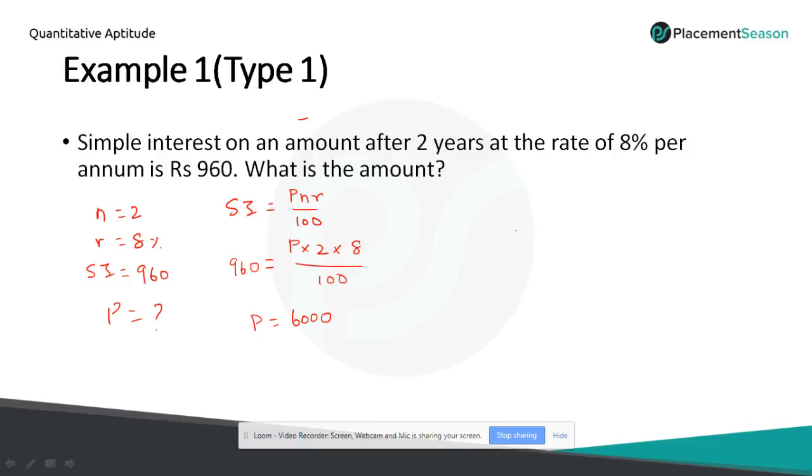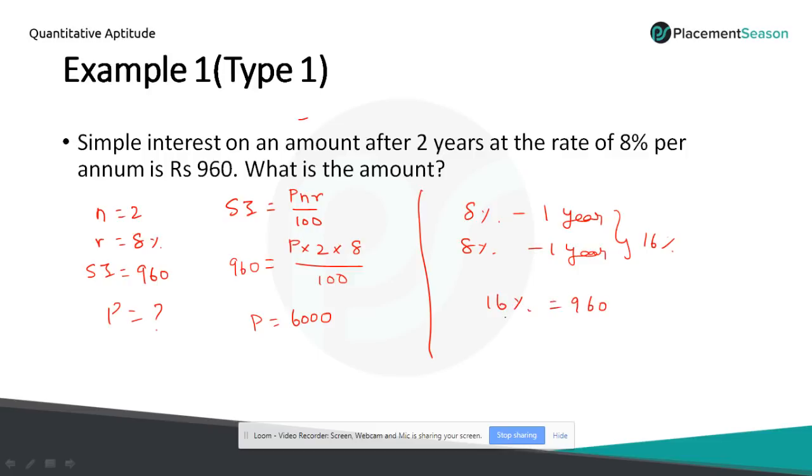So you can follow this method also, but we suggest you to follow the percentage method which I am going to teach now. So here they said rate of interest is 8% for 1 year. So definitely the second year also we will get the same 8% for another 1 year. So totally we will get 16% as interest at the end of 2 years. So it means they have given 16% equal to 960 rupees.